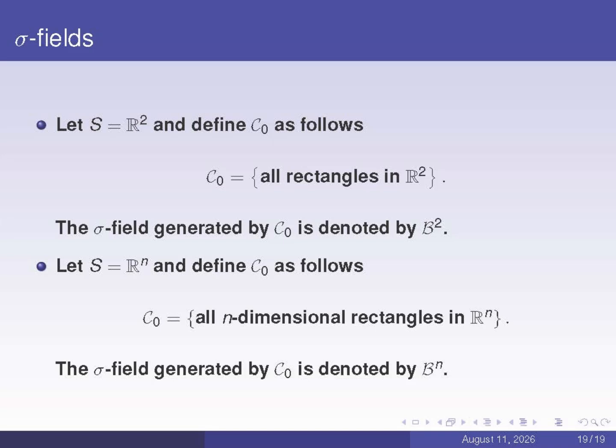Therefore, as long as the underlying collection C sub 0 is composed of all n-dimensional intervals, the minimal sigma field containing C sub 0 is called the Borel sigma field.